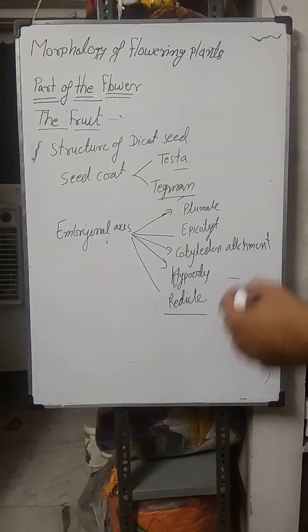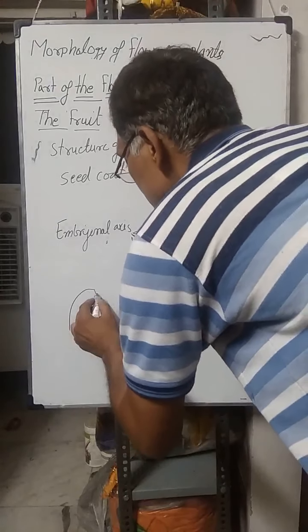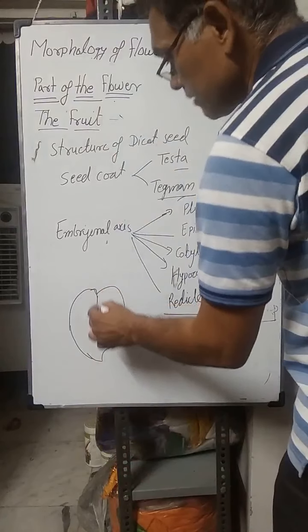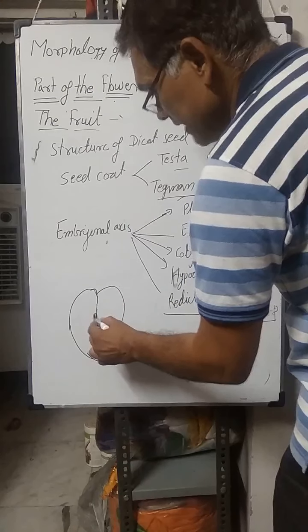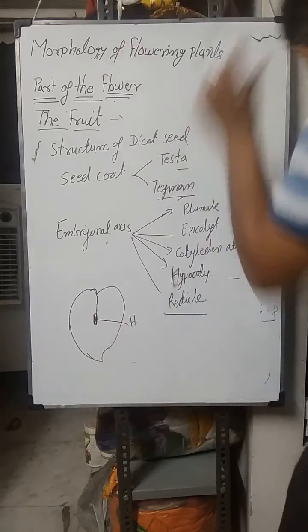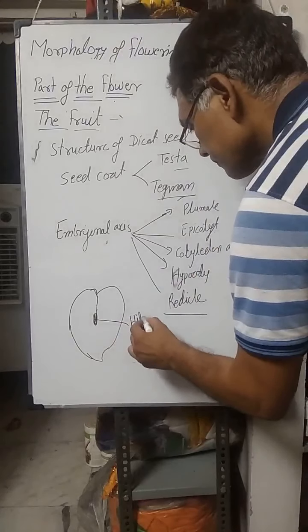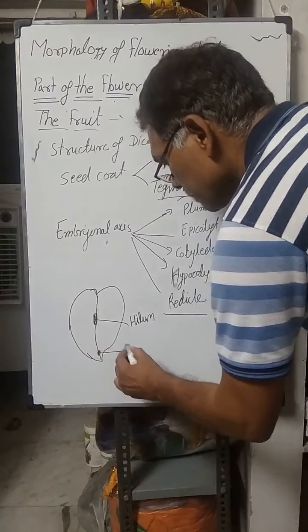Inside, if you see that dicot seed, it is the structure of a grain seed. Here it grows and extends, and a small pore is there, which is known as the hilum. And then one pore present here, that is the micropyle.